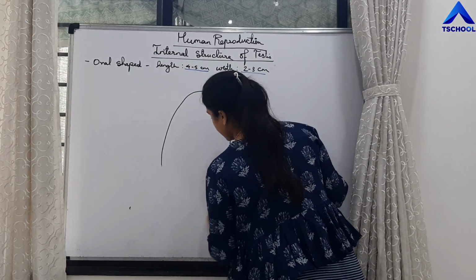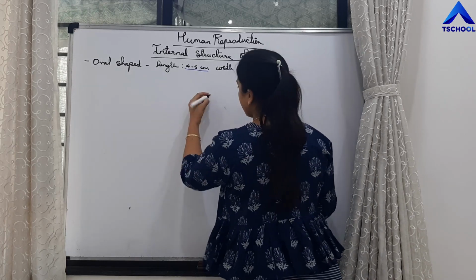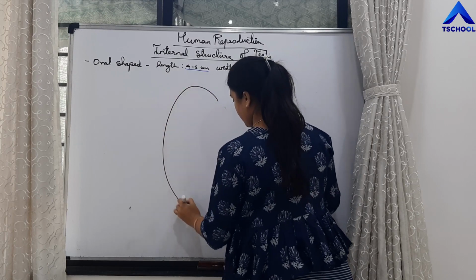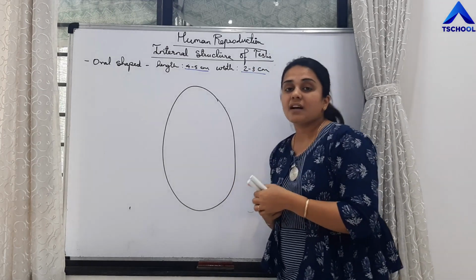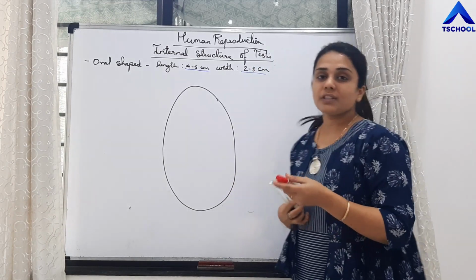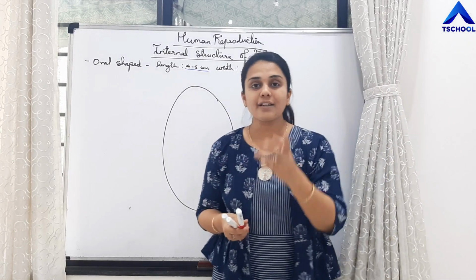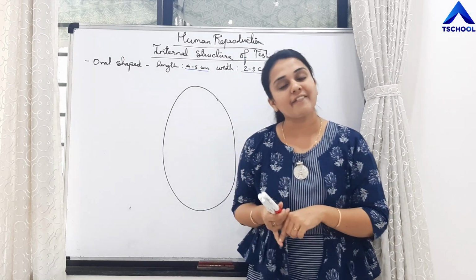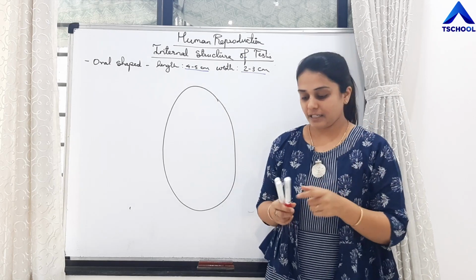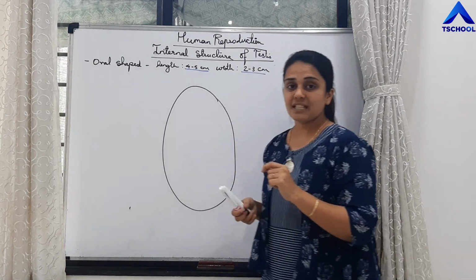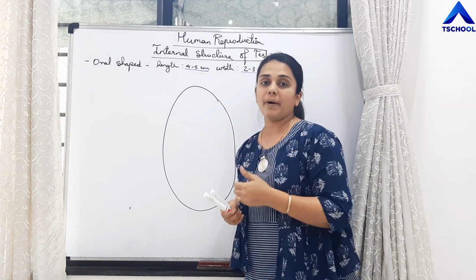Now this testis is covered by layers, and we know the layers of it from inside to outside. The layers are tunica vasculosa, tunica albuginea and tunica vaginalis. Right? Now this testis is divided into around 250 to 300 compartments.